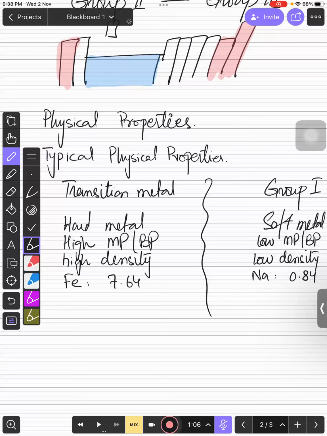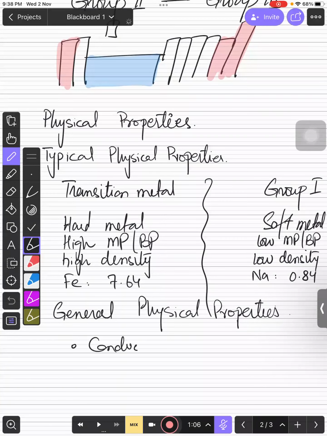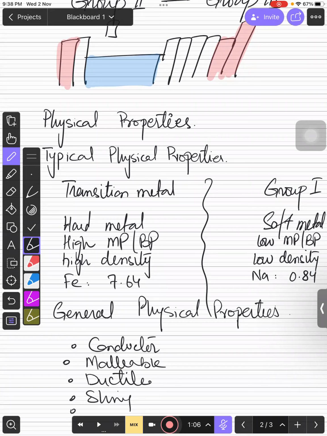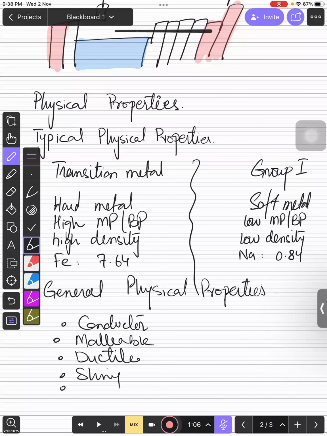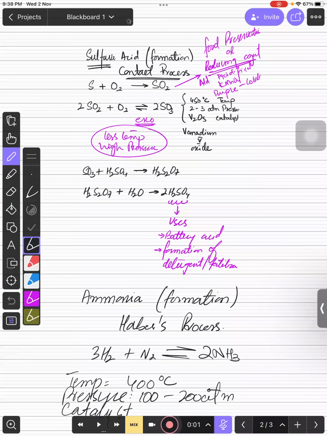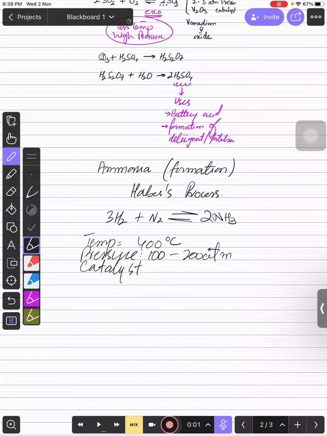And if you talk about general physical properties, they are the same for both of them. They both are conductors, they both are malleable, they both are ductile, they both are shiny, they both are sonorous, right? So you need to remember this, children, these things you have to remember.